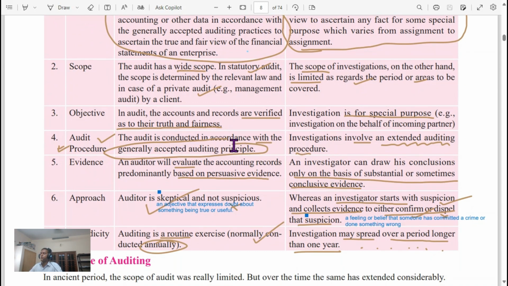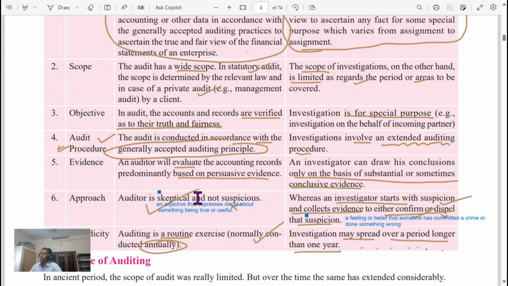Audit is conducted according to generally accepted accounting principles. Investigation involves an extended auditing procedure. The auditor will evaluate the accounting records predominantly based on persuasive evidence. The investigator can draw his conclusion only on the basis of substantial or sometimes conclusive evidence.